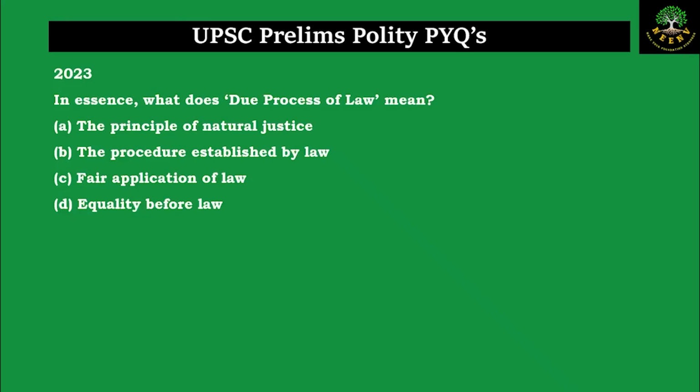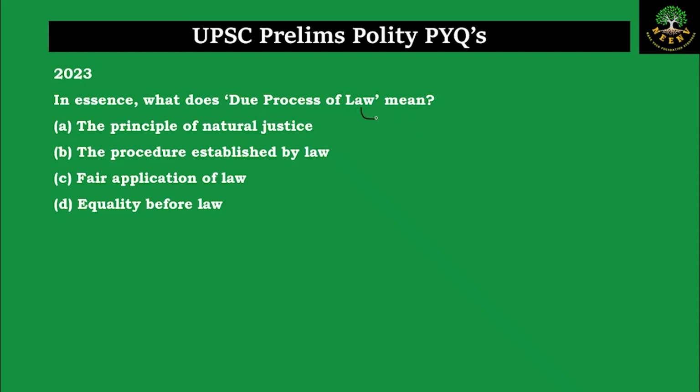Let us discuss the next question. This is from the year 2023. In essence, what does due process of law mean? A. The principle of natural justice. B. The procedure established by law. C. Fair application of law. D. Equality before law. Now we have to see what does the due process of law mean out of the given statements.